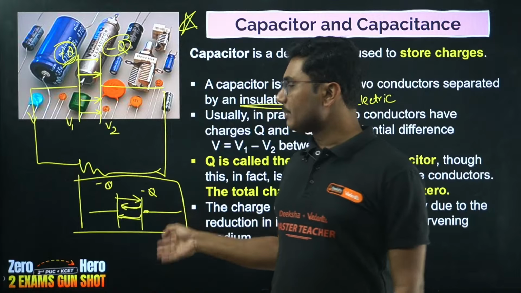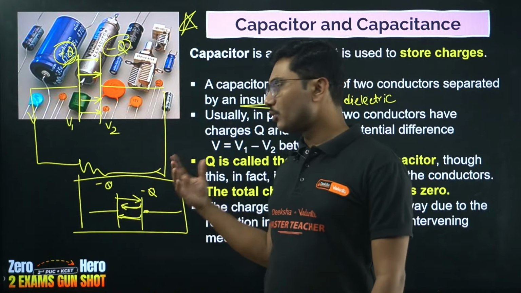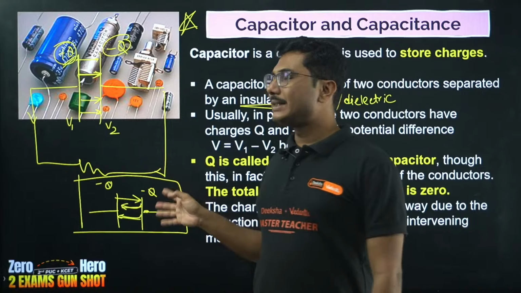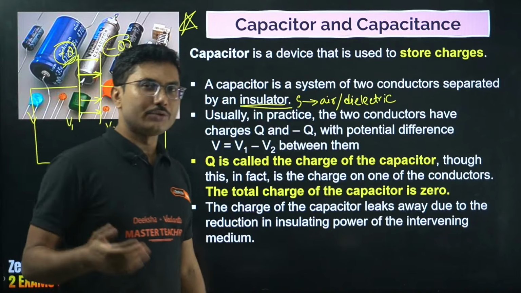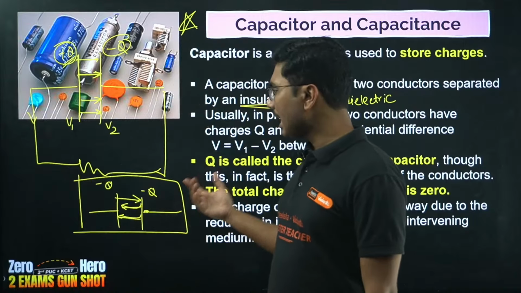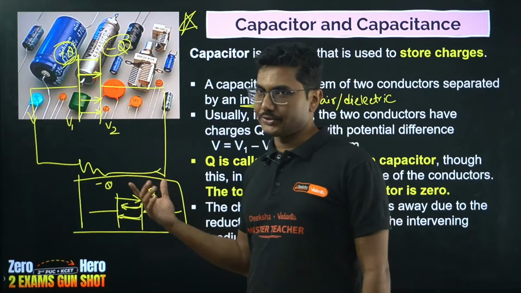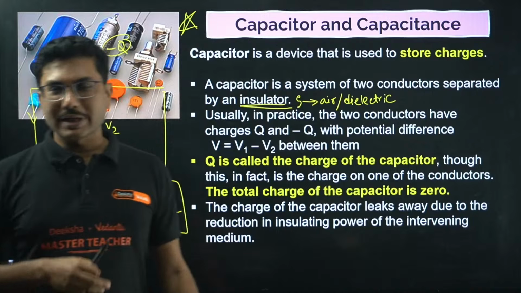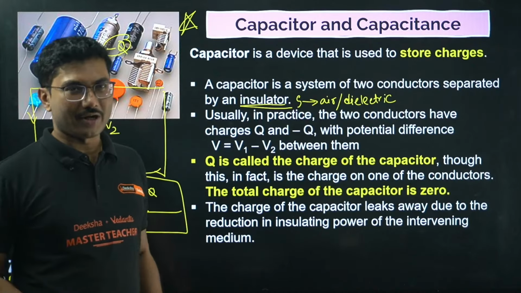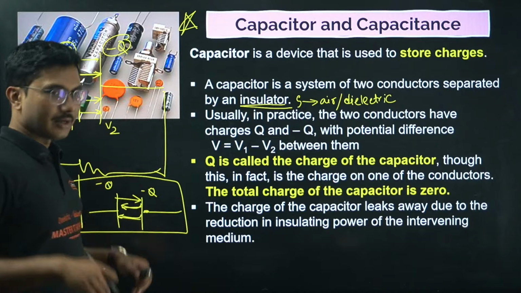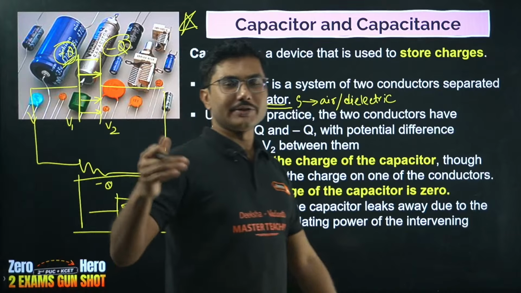A battery's principle is completely different from a capacitor, even though both can be considered as storing charges. A battery does not directly store charge, it stores energy. A capacitor is basically storing charges, and you cannot use a capacitor as a battery because it will discharge very, very fast. But a component of your charger is a capacitor.